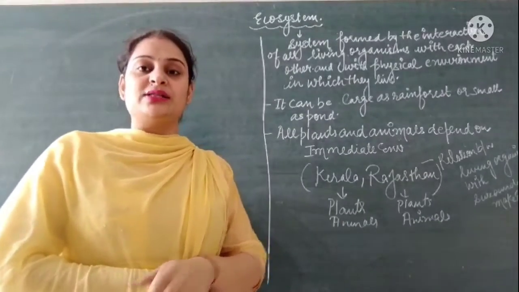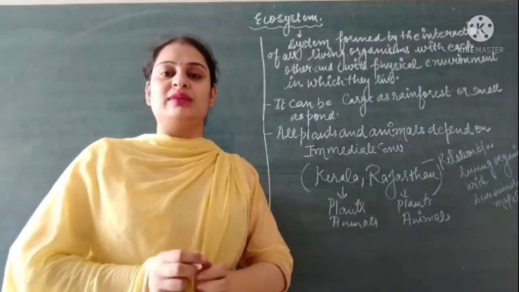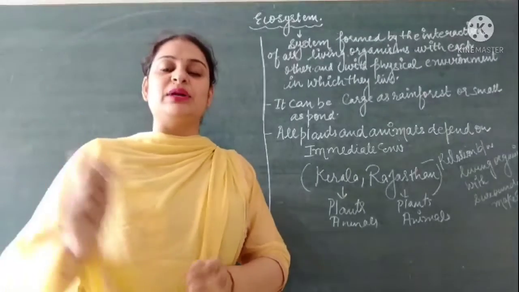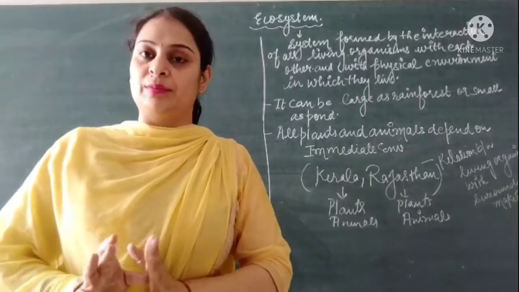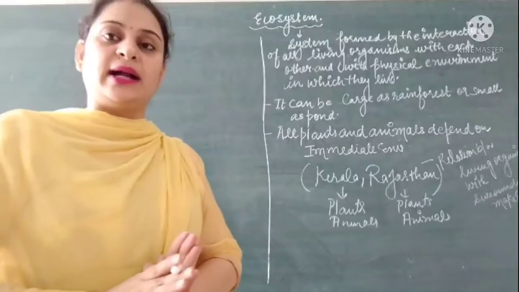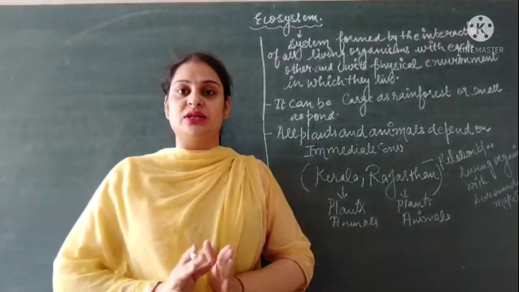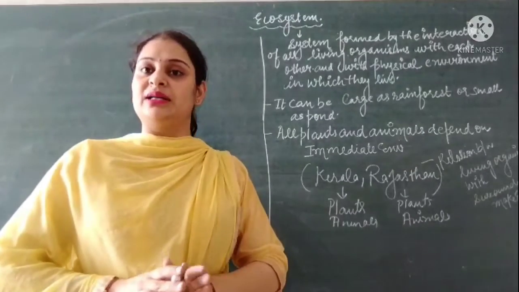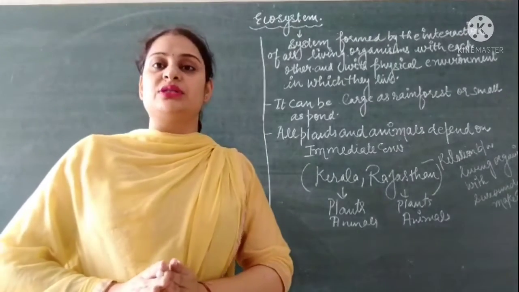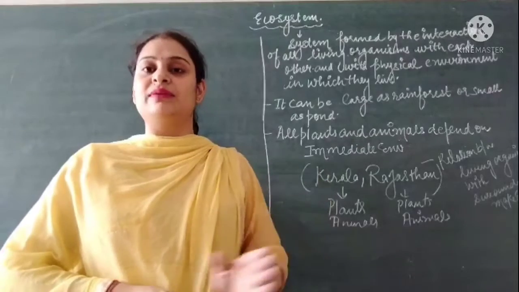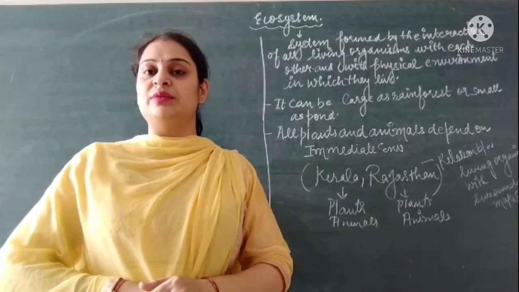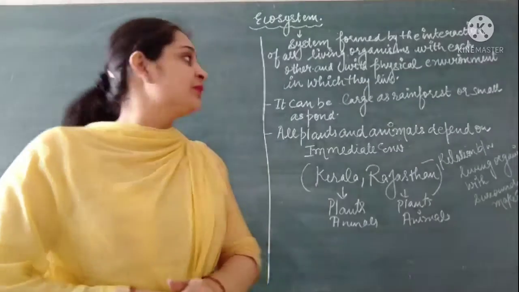So ecosystem means a system formed by the interaction of all living organisms with each other. The interaction may be between biotic and abiotic components. When different biotic and abiotic components interact with each other and also with the physical environment in which they live, the system is called an ecosystem. So ecosystem means the interaction of all the living organisms with non-living components and the physical environment in which they live.